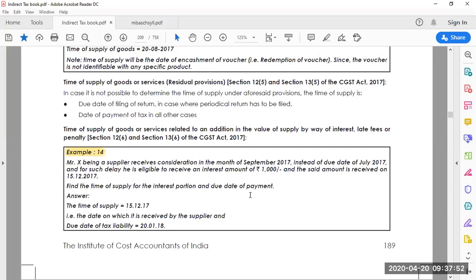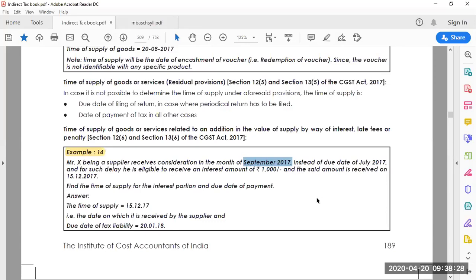So here in this example, Mr. X is a supplier of services, receives money for supplying the particular goods, and he was supposed to get the money in July 2017. But instead of that, he gets a 1 month delay. He receives the payment in September 2017. So Mr. X should have received the payment in July 2017, but it delays, and in the month of September 2017 he receives. So it's a 1 month delay.